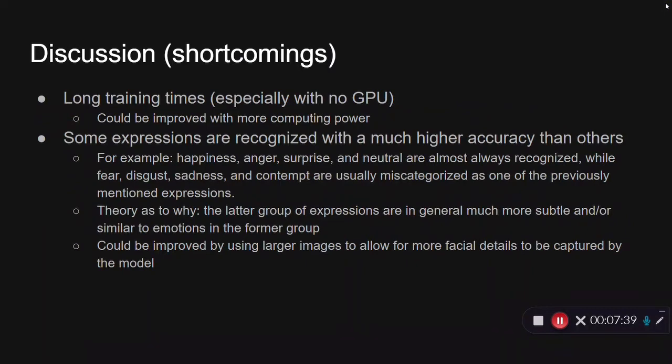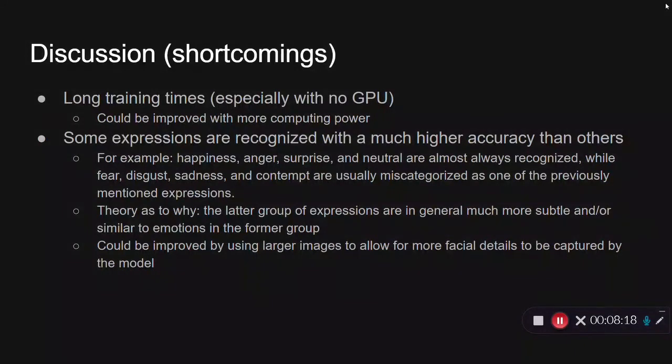And so now to discuss some of the shortcomings in the model. One big one that definitely impaired us a little bit during the creation of the model was very long training times, especially because we don't have a GPU. That would obviously cut down the training time significantly. And hey, maybe that's a suggestion for Brockport. Provide some computing resources like that. I don't know. But yeah, obviously that could have been improved with more computing power.